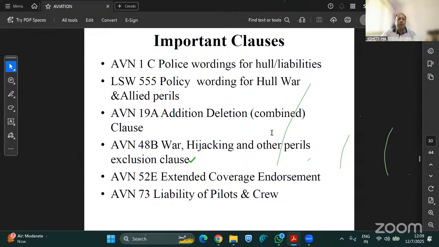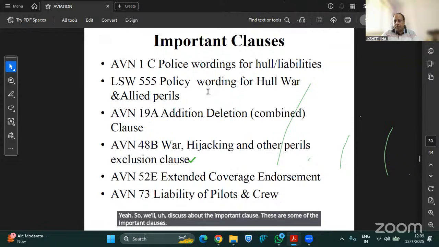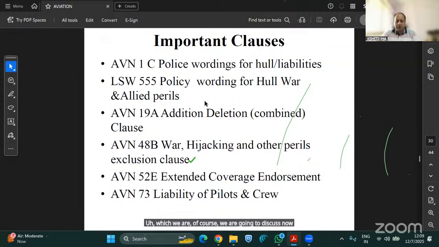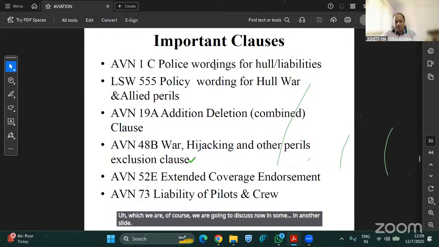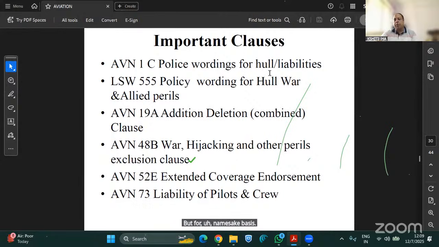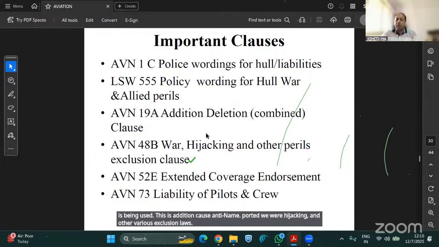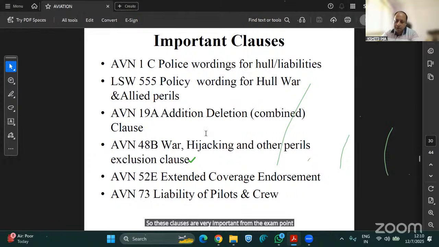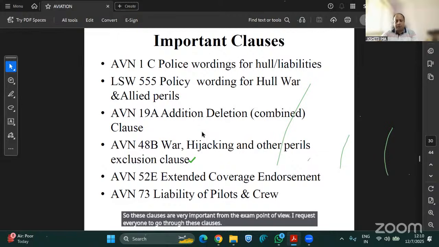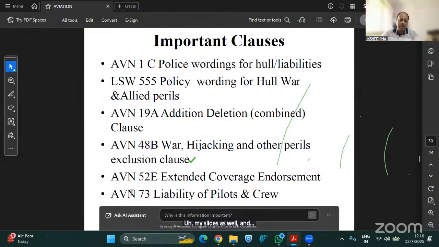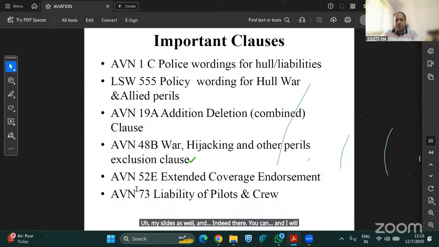Yeah. So we'll discuss the important clauses. These are some of the important clauses which we are going to discuss in another slide. But for namesake, you just understand ANC stands for policy wordings for hull liabilities. For hull war liabilities, LSW 555D is used. This is addition clause 19A, 48B, war hijacking and other perils exclusion clause. These clauses are very important from the exam point of view. I request everyone to go through these clauses in my slides as well, and I will explain each and every one to you.